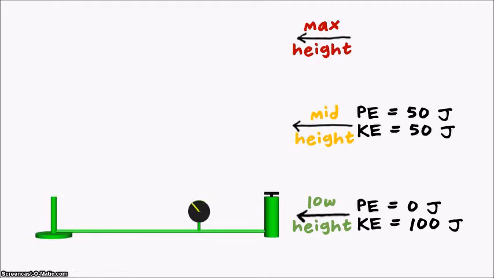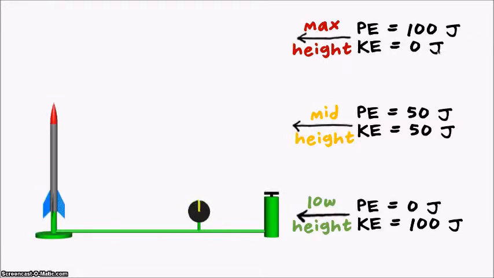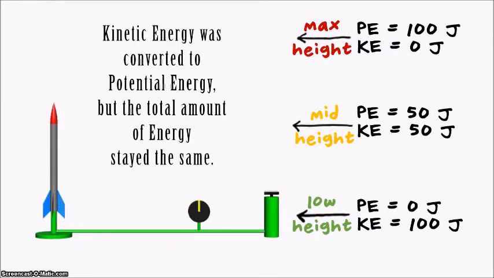And in that fraction of a second, its potential energy is going to be the highest, and its kinetic energy is going to be 0. But the total energy remains the same. The kinetic energy was converted to potential energy, but the total amount of energy stayed the same.